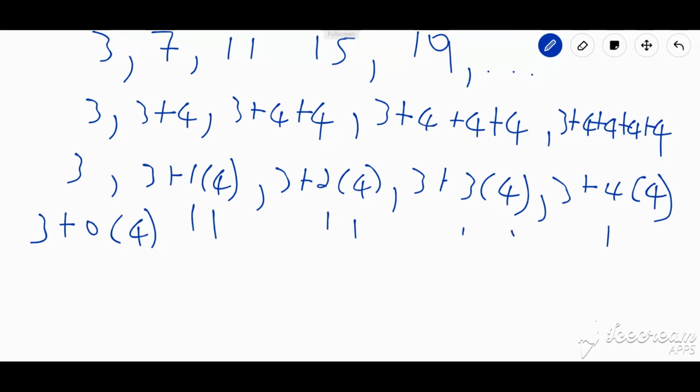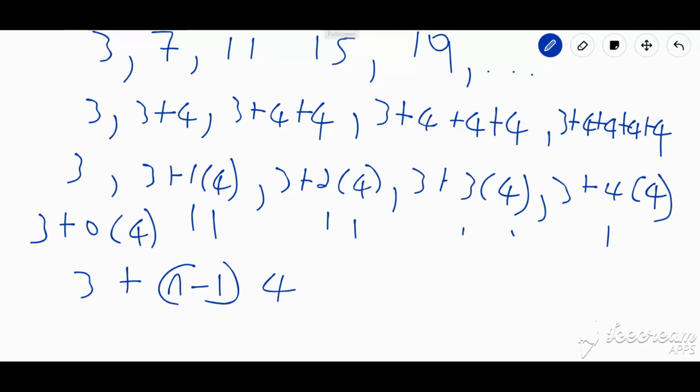So I know that the first term, which is 3, which is a constant, is always going to be involved in coming up with my formula. But for the first term, I don't want any 4s to be added. In other words, I need 0 4s to be added. So we could actually say this is the same thing as saying 3 plus n minus 1 times 4. Why n minus 1? Because to get the first term, I'm going to input 1. To get the second term, I'm going to input 2. So we can actually define the sequence by the position of each term in the sequence.